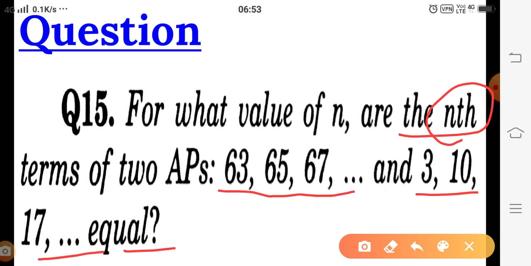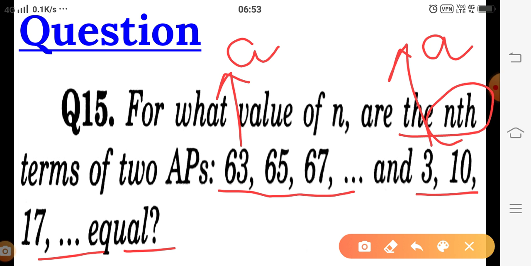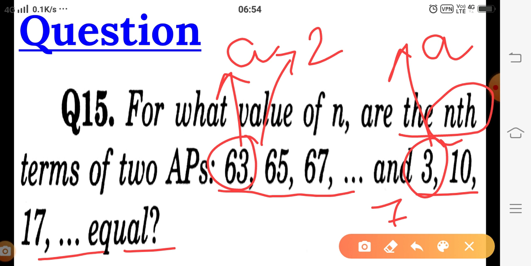If the series is given, we are able to find A and the common difference D for both the series. Here we observe the first term of the first series as 63, and in the second series we get 3. We can find the common difference: 65 minus 63 is 2, and 10 minus 3 is 7. Now we have the values of A and D, and we can get the nth terms of the APs, and those two are equal.